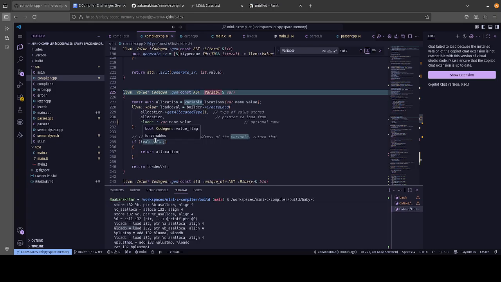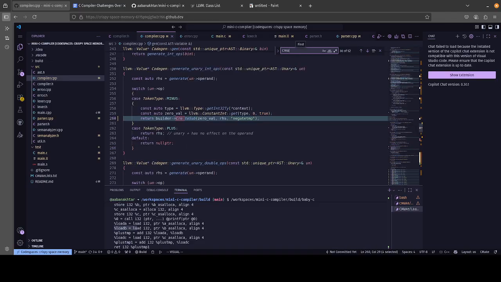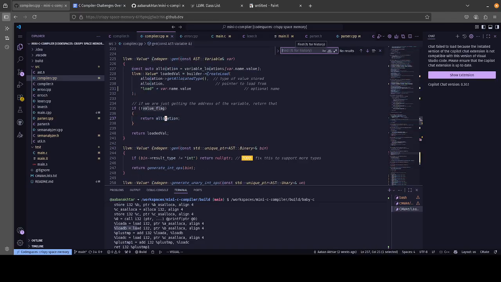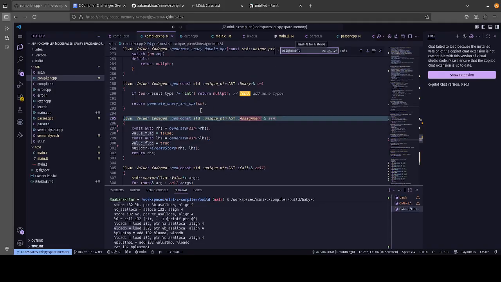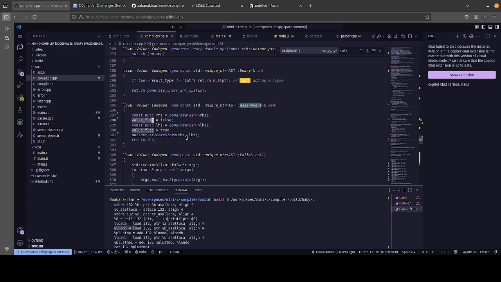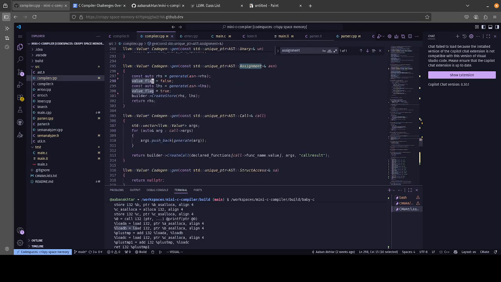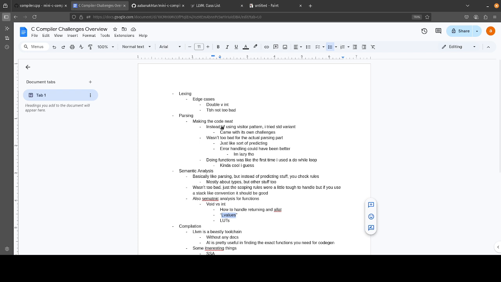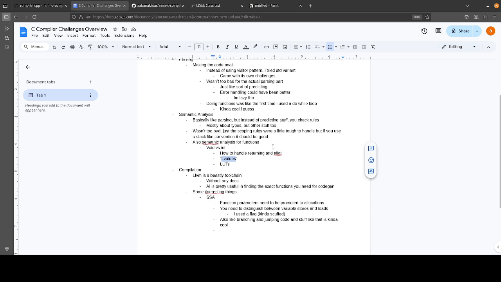So in order to do that, I resorted to using a value flag. If we go to assignment, it sets the value flag to false, meaning that we are not loading, we are trying to get the pointer. It's pretty scuffed in the way that it works, but it works. So yeah, it's a neat little tidbit.